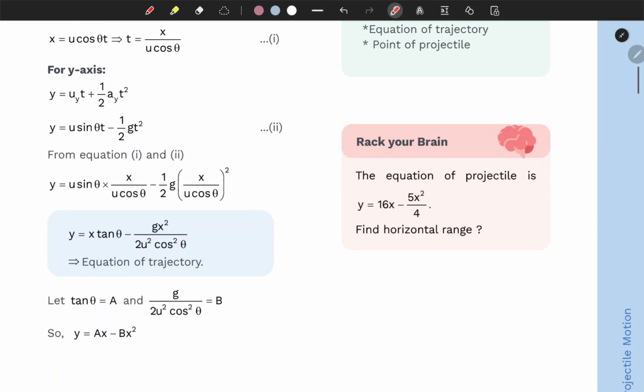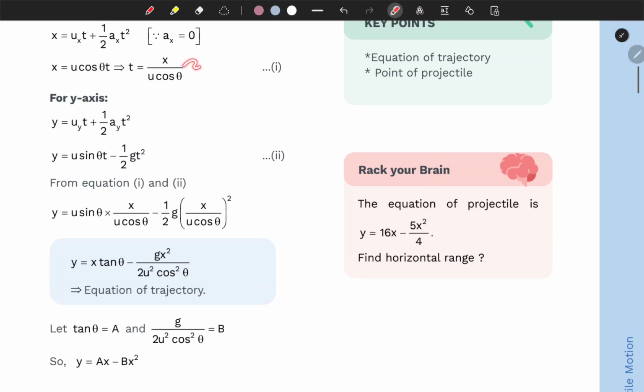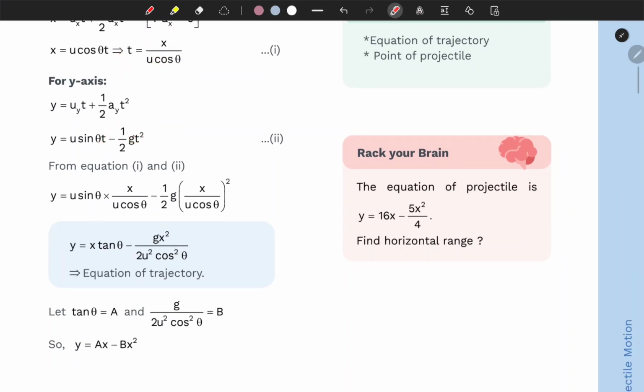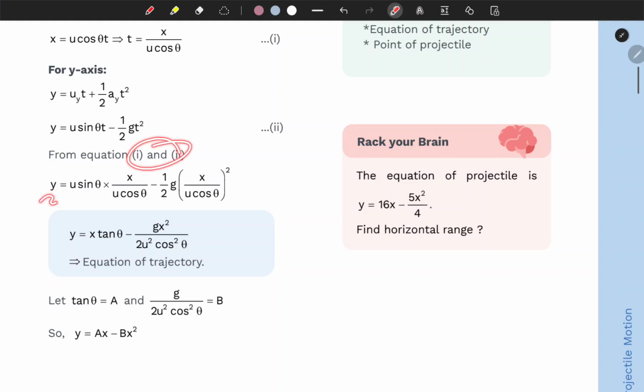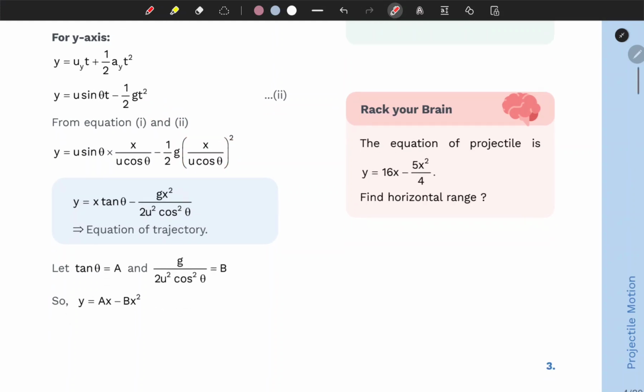And from here we can plug this t in over here, and here as well. So that's going to give us, from equations 1 and 2, y equals u sine theta, and this t is x over u cosine theta, minus 1 over 2 times g, and t squared is x over u cosine theta whole squared.